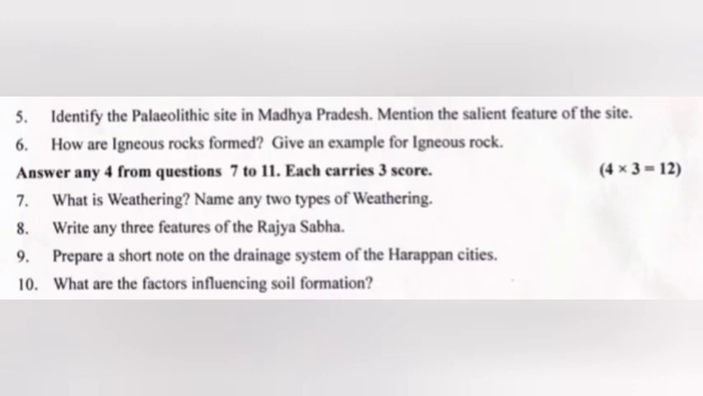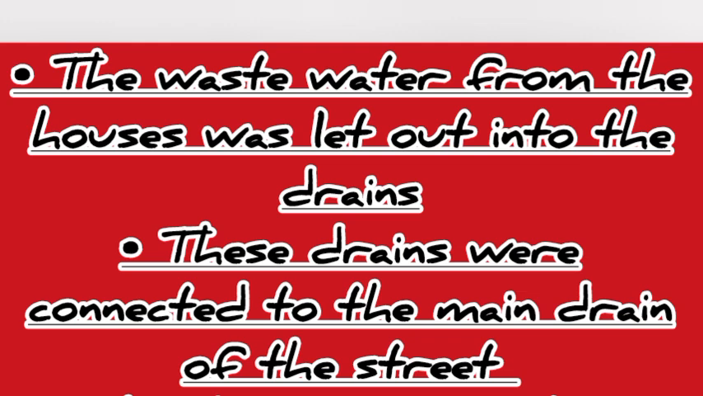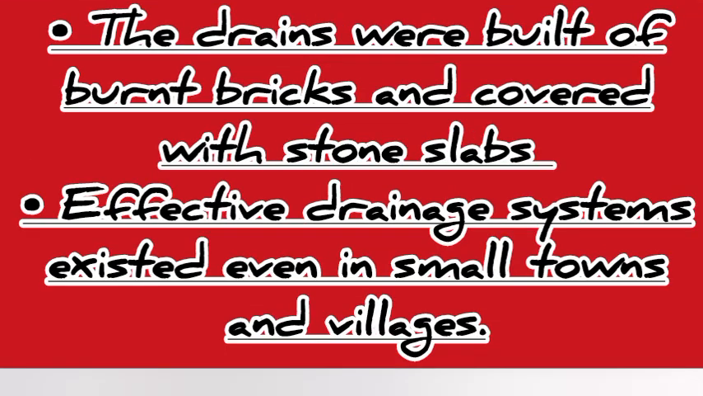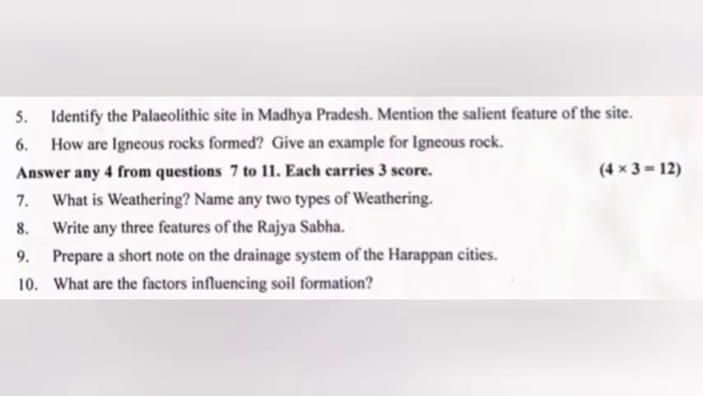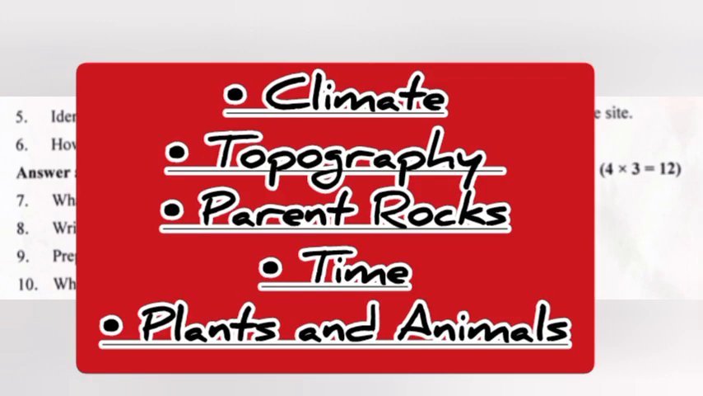9. Prepare a short note on the drainage system of the Harappan cities. Answer: the wastewater from the houses was let out into the drains. These drains were connected to the main drain of the street. The drains were built of burned bricks and covered with stone slabs. Effective drainage systems existed even in small towns and villages. 10. What are the factors influencing soil formation? Answer: climate, topography, parent rocks, time, and plants and animals.